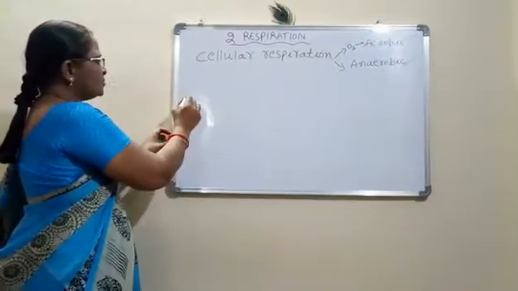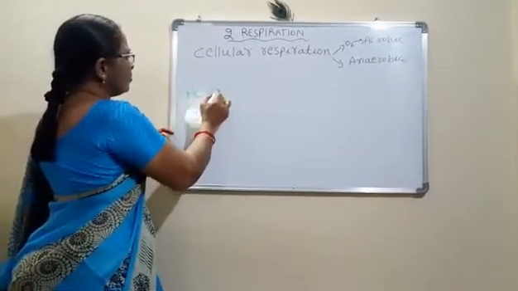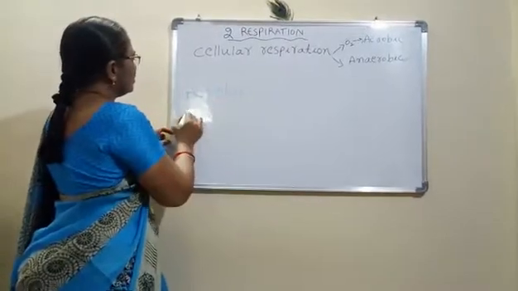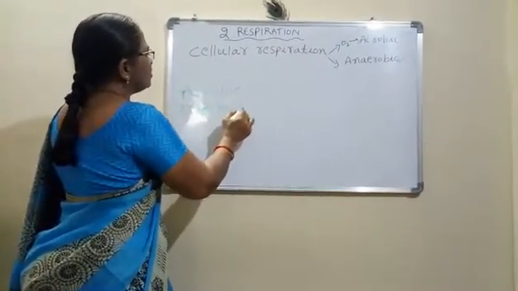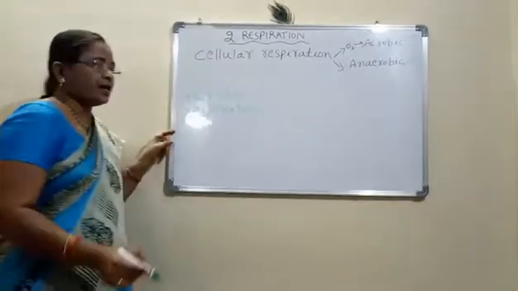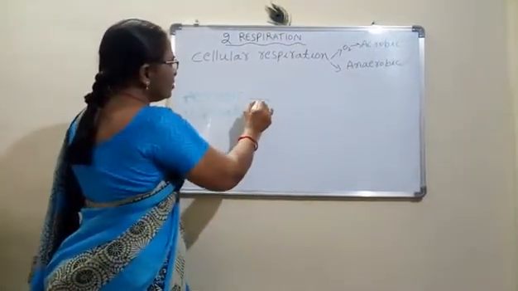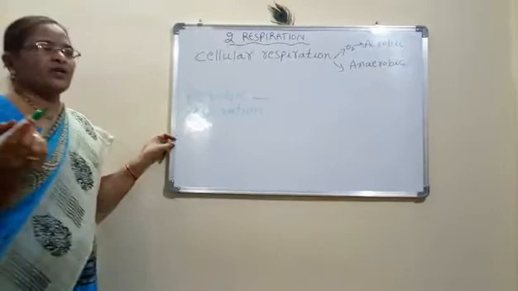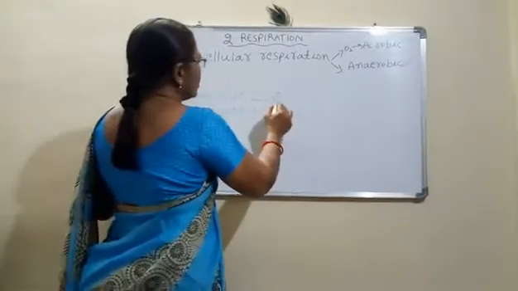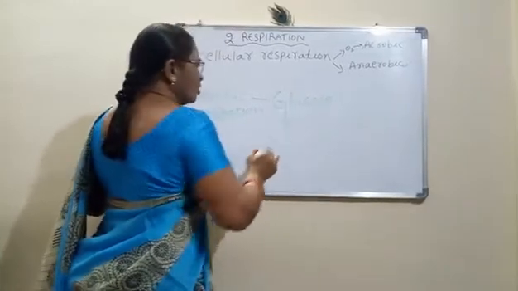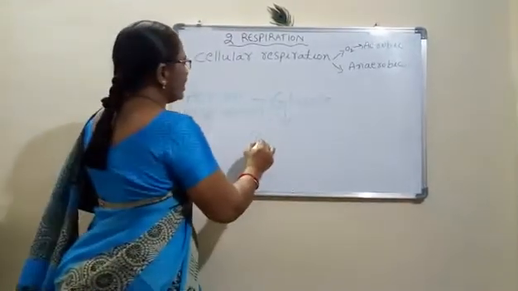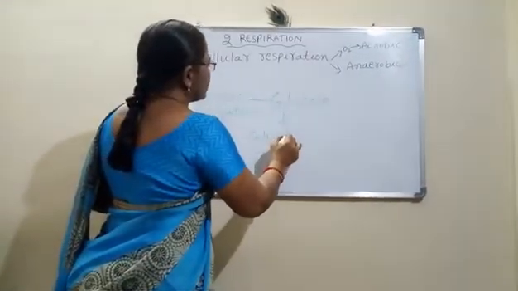In aerobic respiration we can see the glucose or the food materials we are taking are broken down into simple molecules. All of you know we take glucose. So glucose breaks down by the process called glycolysis.